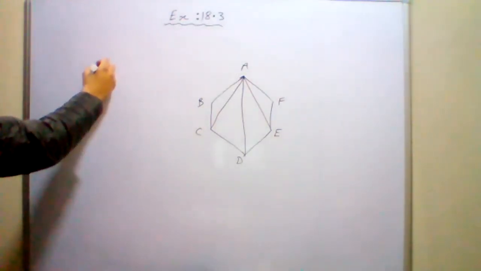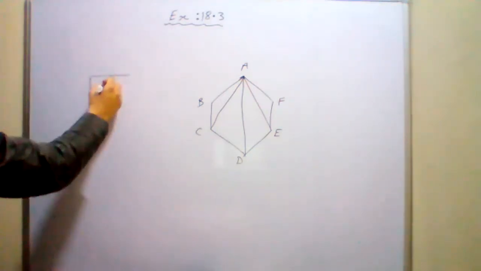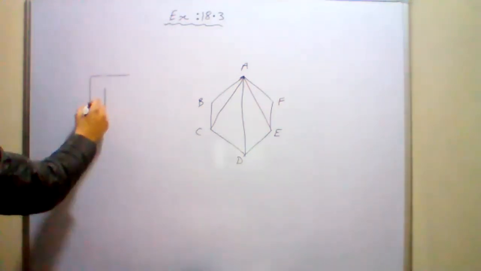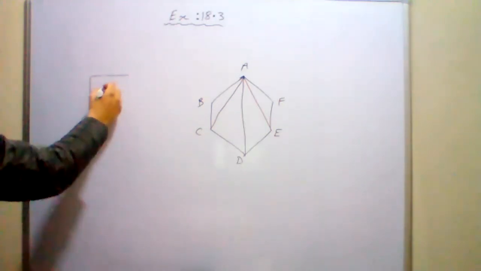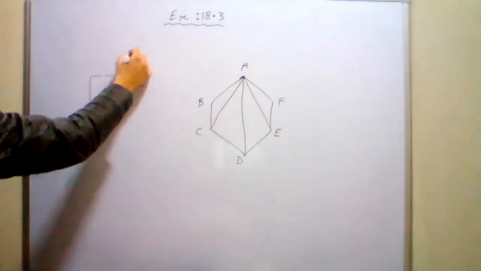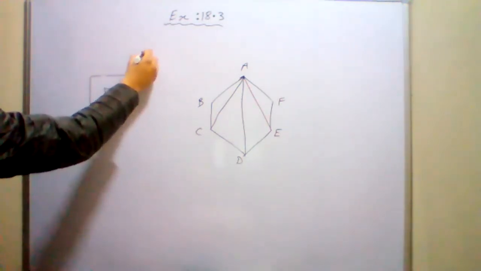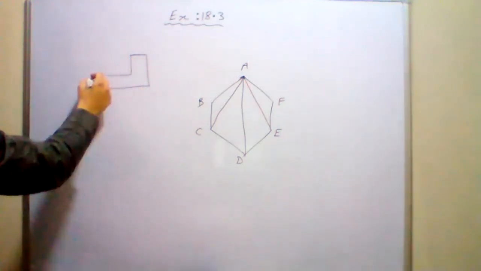So I am going to make a figure on the board, and you have to tell me how much I should rotate this figure so that the figure looks like it is in the same position again.